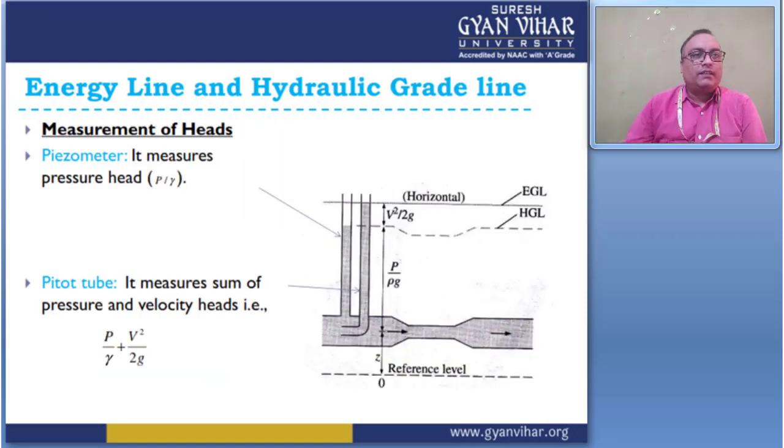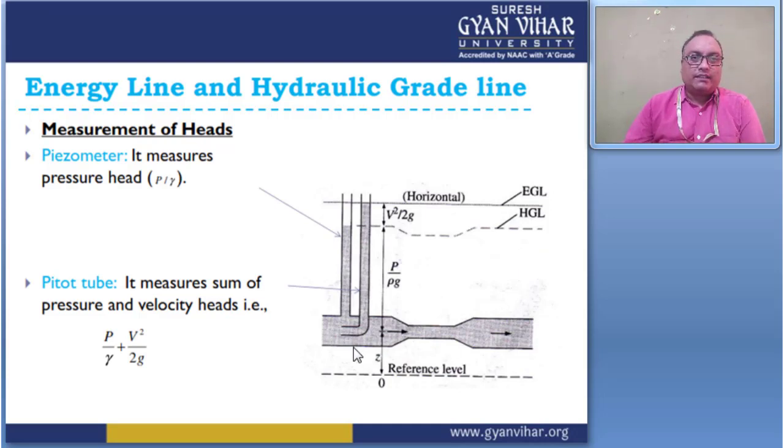These are the different types of energy line and hydraulic gradient line, which are associated with the measurement of head. This gives two important lines which are called EGL and HGL. EGL shows the energy gradient line and HGL shows the hydraulic gradient line.